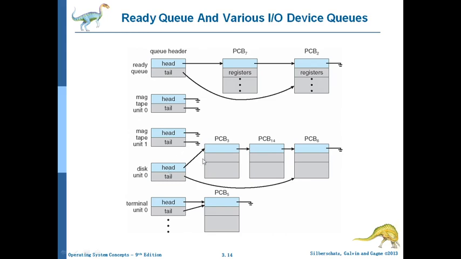For disk, process 3, process 14 and process 6 are waiting. For the terminal unit, like in a Linux environment where you may have multiple terminals, PCB5 is waiting. So there are separate device queues named after the device: magnetic tape unit 0, unit 1, disk unit 0, terminal unit 0. But the ready queue is only one queue, and the job queue is only one queue.